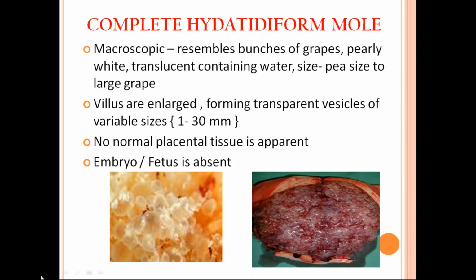And you can see in the picture what is that? There are grape-like vesicles. So the chorionic villi will get enlarged because of all the secretion, because all the trophoblastic cells will undergo hyperplasia and hypertrophy. They secrete fluid and the villus will get enlarged, form transparent vesicles, and there'll be a variable